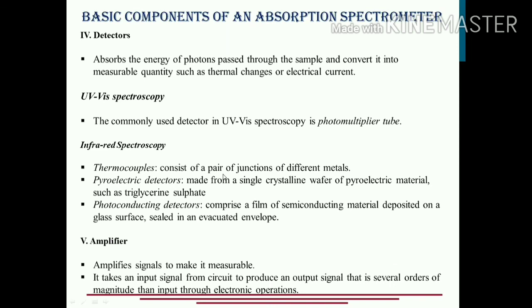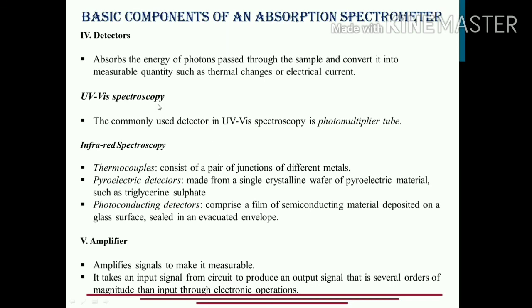It absorbs the energy of photons, the radiation which has come to it after passing through the sample, and then converts that radiation into a measurable quantity. It can be a change in thermal properties, or a change in temperature. It can be a change in current also. So that is the function of the detector: it converts the radiation and gives the information.